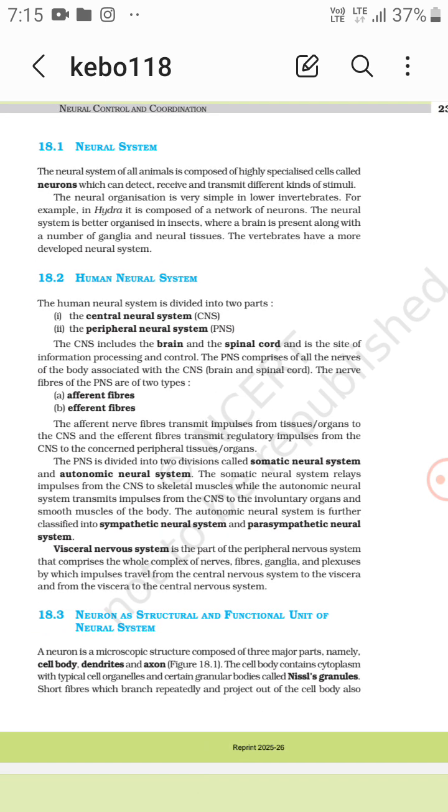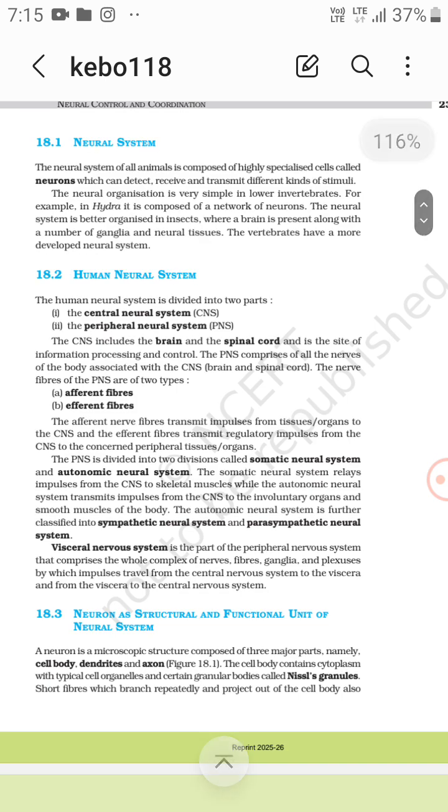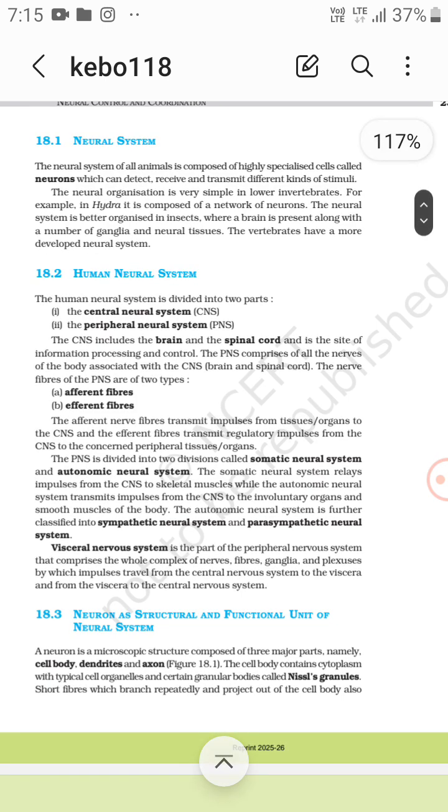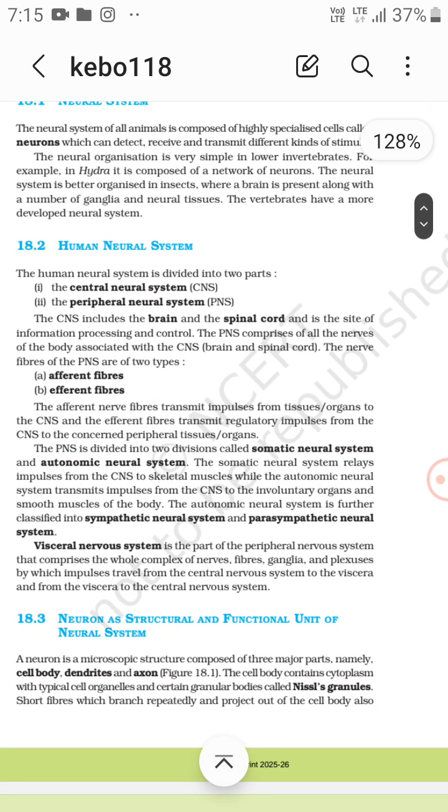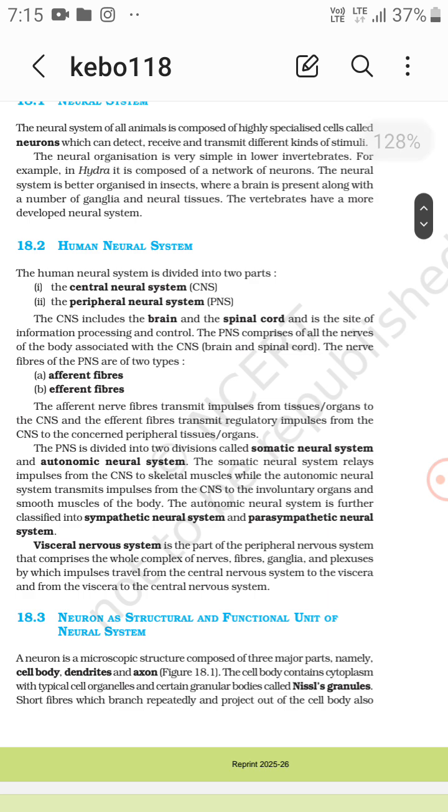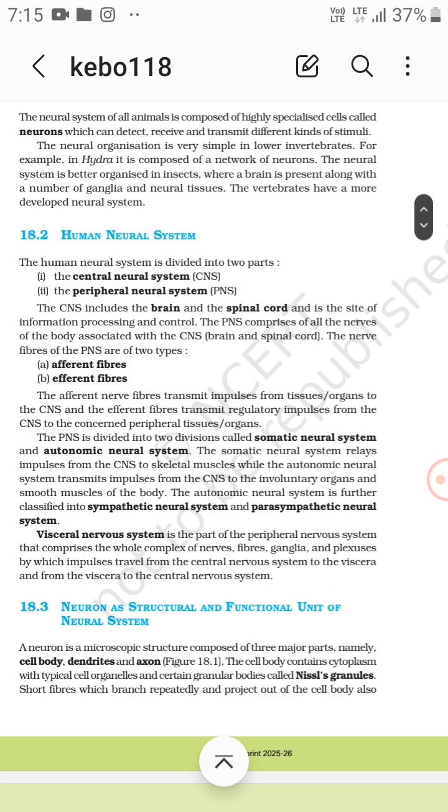Now the human neural system. The human neural system is divided into two parts: the CNS and PNS. CNS is the central neural system, and PNS is the peripheral neural system. The CNS includes both the brain and the spinal cord and is the site of information processing and control. The PNS comprises all the nerves of the body associated with the CNS, that is, the brain and spinal cord.